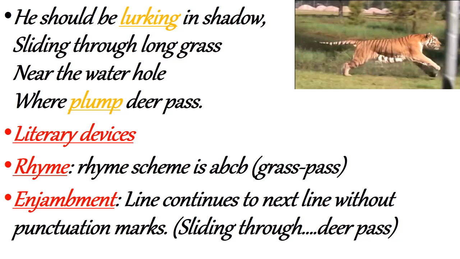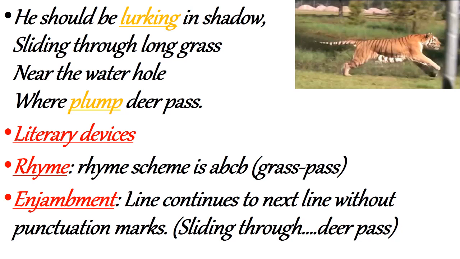Lurking means hiding. So if the tiger had been in the forest, he would have hid himself in the long grass and he would be waiting there for his prey, plump deer. Plump means fatty.